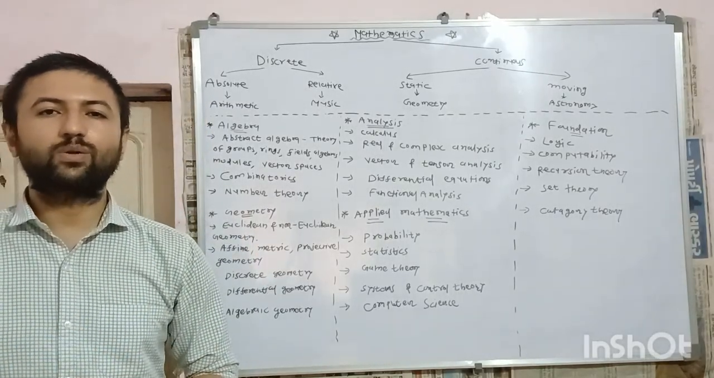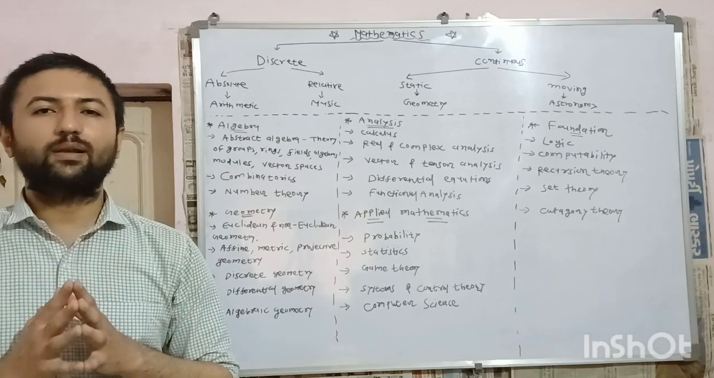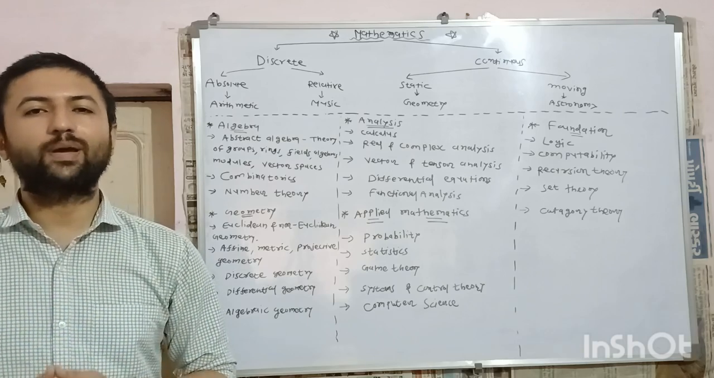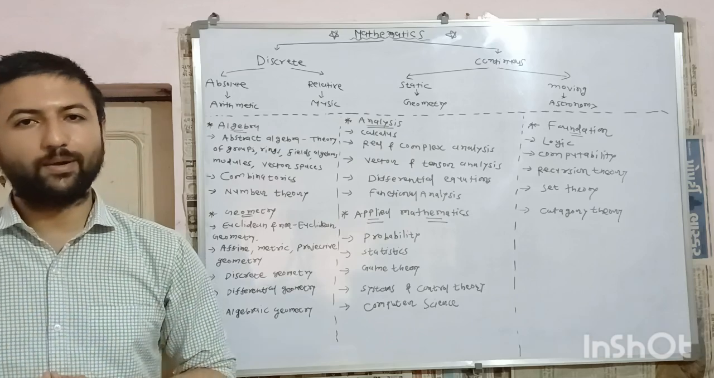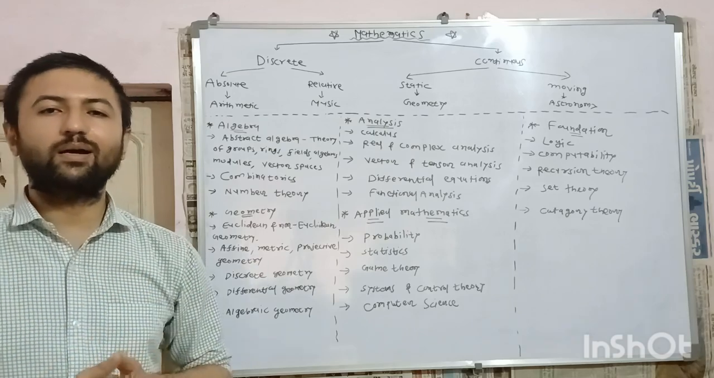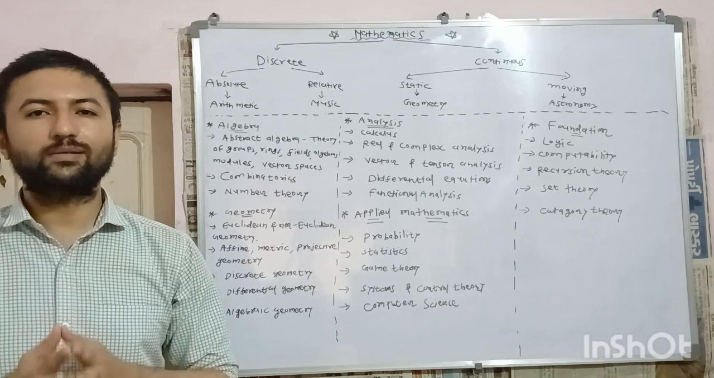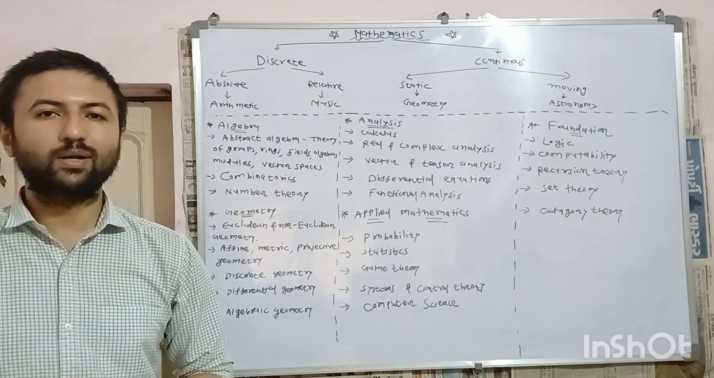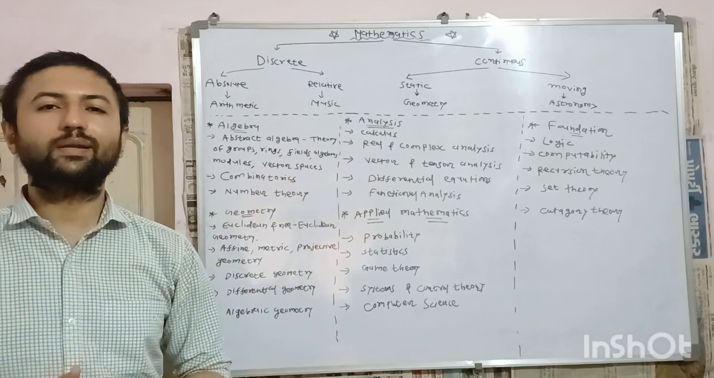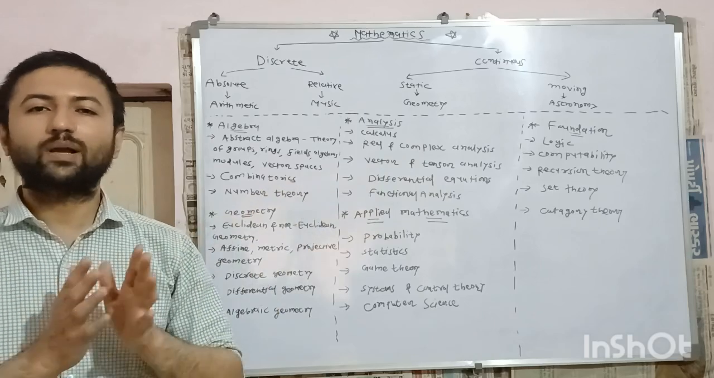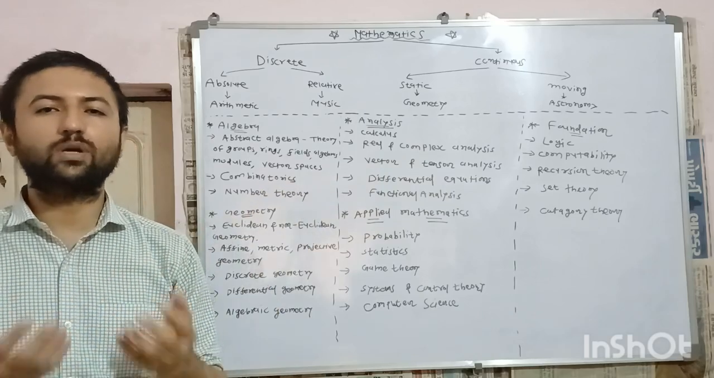In the present video, in brief, I will explain classification of mathematics in ancient era as well as in modern era. So in ancient era, ancient Greek people classified mathematics into two classes, that is discrete and continuous class. Discrete and continuous class are further classified into two subclasses.